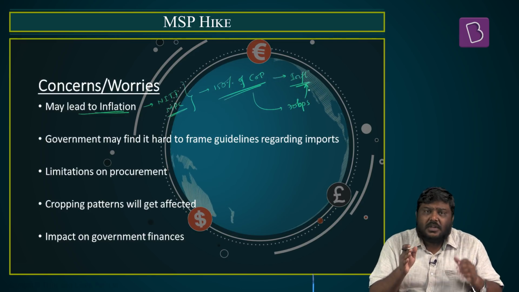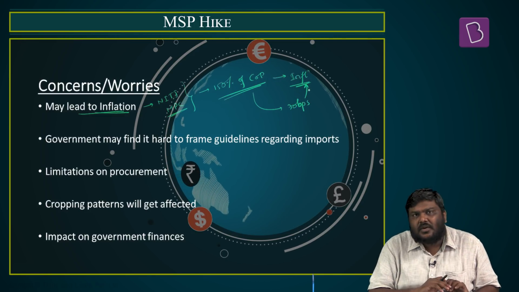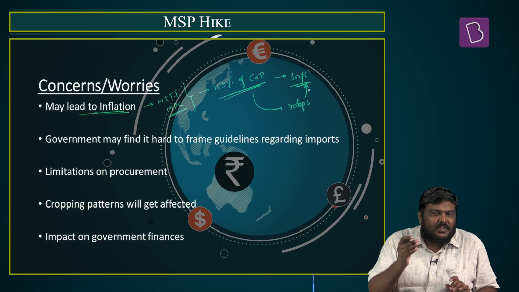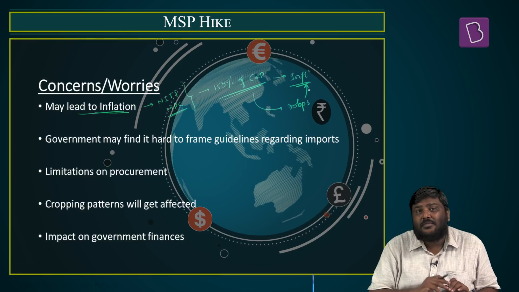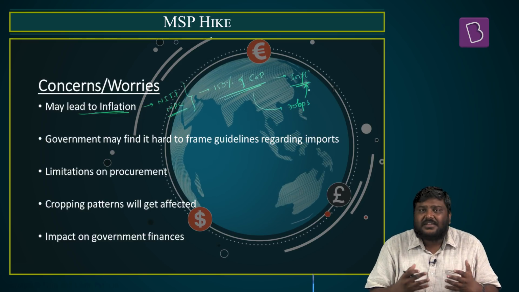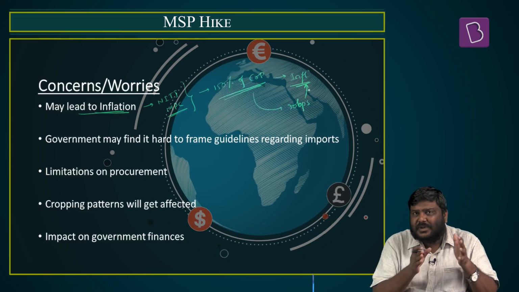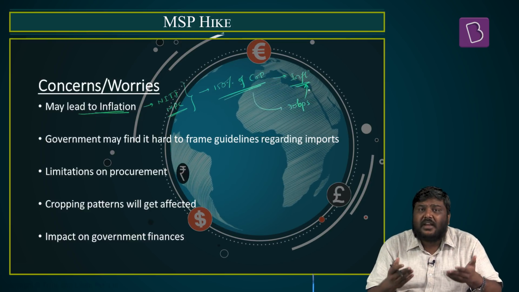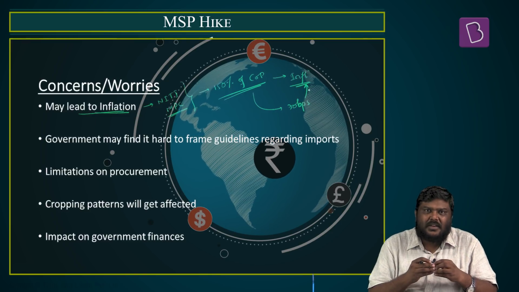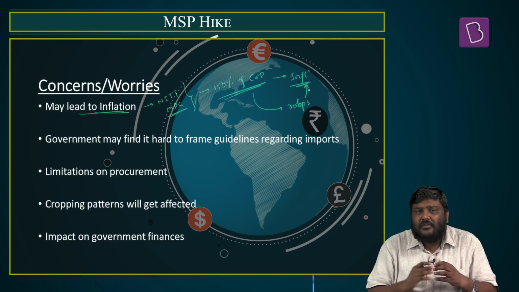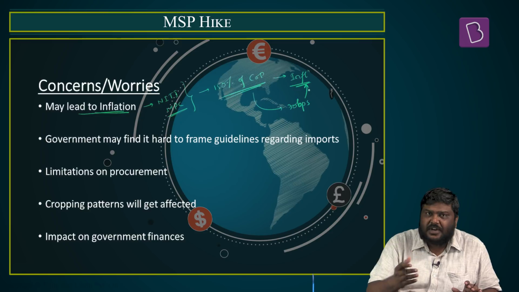But having said so, some of the other experts who are supporting the concept of MSP are saying that this hike in the MSP will not be applicable uniformly for all the agriculture commodities, and second, in any case, the MSP which has been declared by the Government of India is higher than the A2 plus FL cost. So the increase in the prices which is paid by the Government of India will not have a huge impact on the inflationary trend.